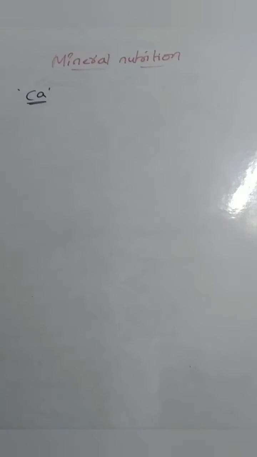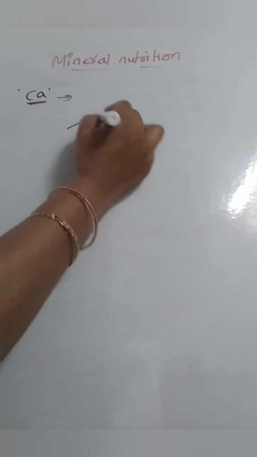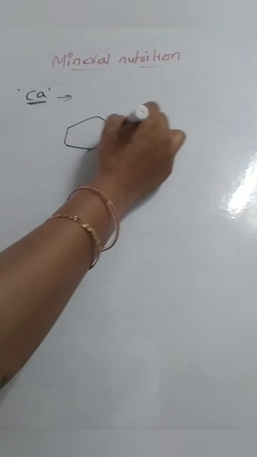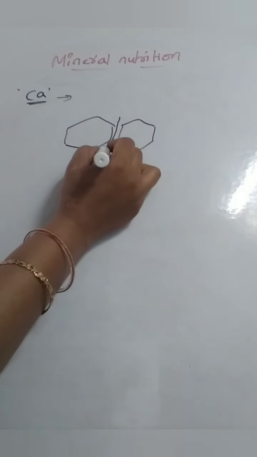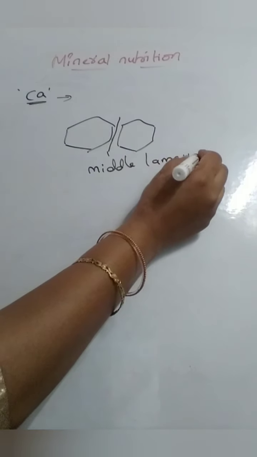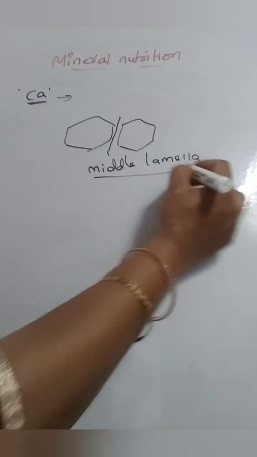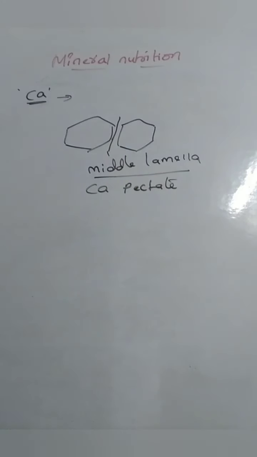So calcium is a very important element. It is also a major one. And where is it present in plants? In between two plant cells, there is a connecting material that we call the middle lamella. This middle lamella is made up of calcium pectate, which is made up of our major element, calcium.